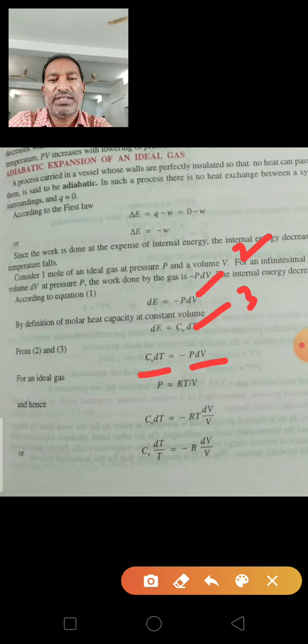For an ideal gas, we know the ideal gas equation, PV is equal to RT for one mole.